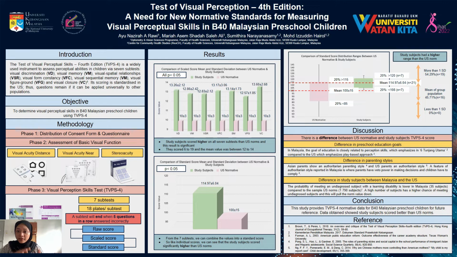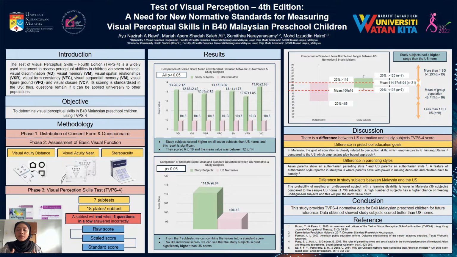We can see that for both results, the study subjects scored significantly higher than the US norm. On the right is a comparison of TVPS4 score distribution ranges, where study subjects have a higher range compared to the US norm. This shows that the normative values between the two samples are not equivalent. 54.29% of the sample had a total score higher than one standard deviation from the US mean, compared to 20% for the US norm sample. It means more than half of the subjects scored better than 84% of US subjects.